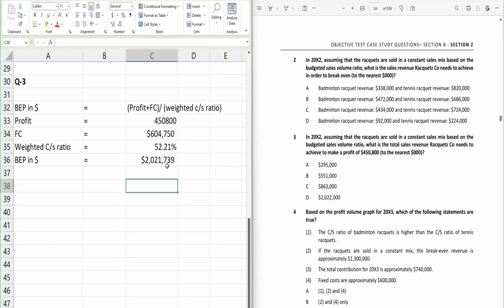That means we need to add 1 in the fourth digit, that will give 20222123. So this will be the answer for this question, right? So now it will be your sales revenue, not BP. Sales to achieve the profit.